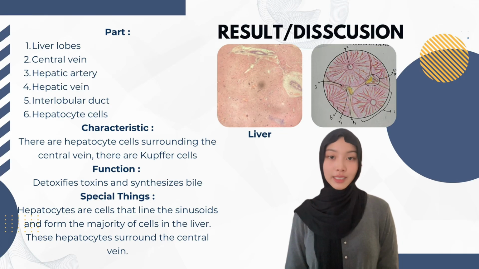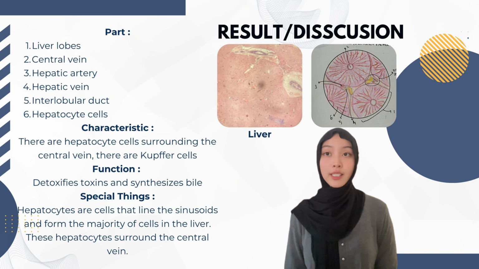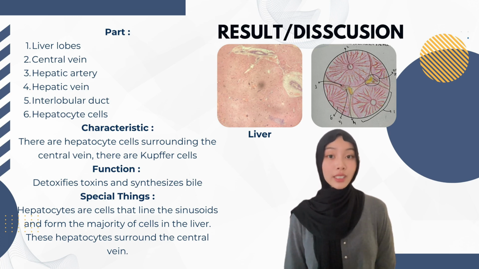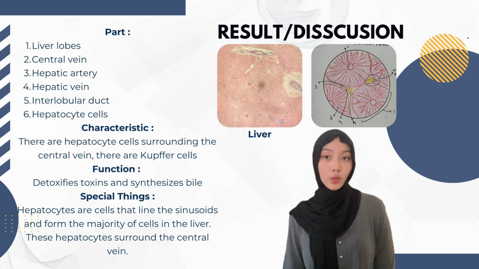Next, results and discussion of the liver. The parts of the liver are liver lobule, central vein, hepatic artery, hepatic vein, interlobular ductus, and hepatocyte cells. The characteristic of the liver is that there are hepatocyte cells surrounding the central vein.